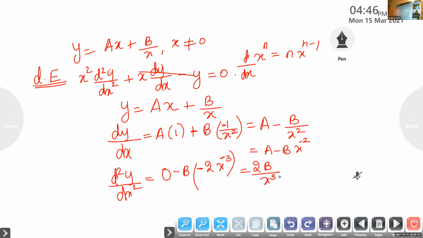Is it correct? Okay, if it is x square, 2x is correct, Aishwarya. But if the power is negative here, when you differentiate, the power will be getting reduced. Is it okay, Annette?